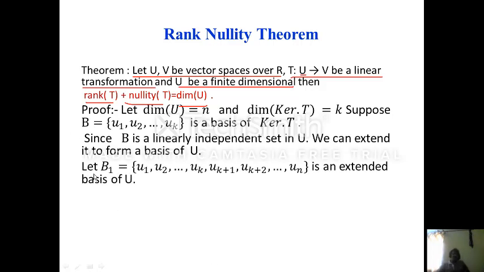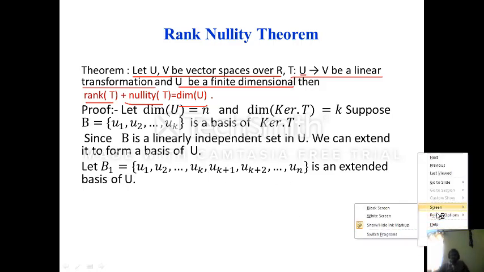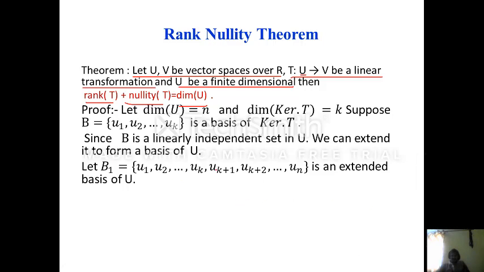So that's why we consider B1 equal to {u1, u2, and so on up to uk}. We have added these n minus k vectors, uk+1, uk+2 and so on up to un, to B. So we get this B1, {u1, u2, ..., uk, uk+1, and so on up to un}, as an extended basis of U.